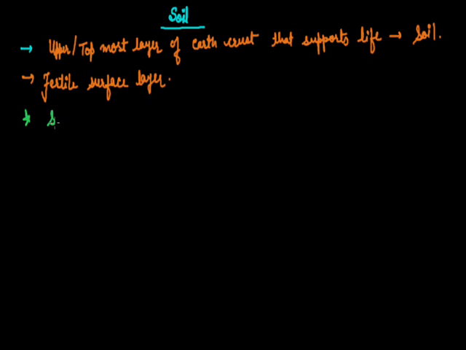Study of soil is known as pedology, and the formation of soil is called pedogenesis.